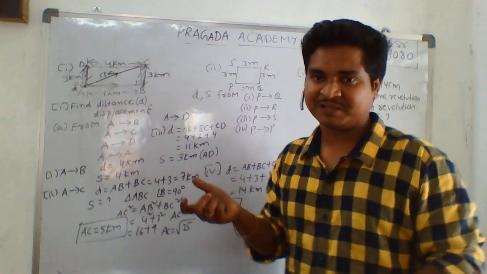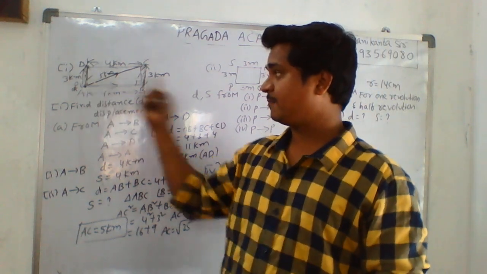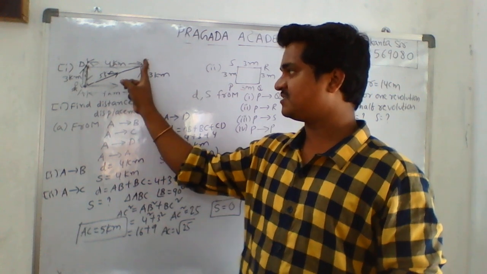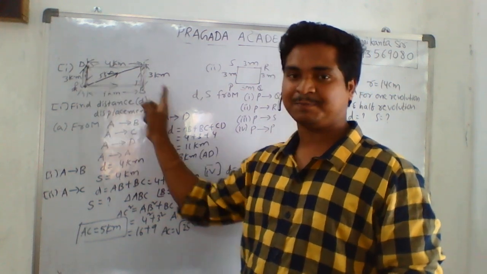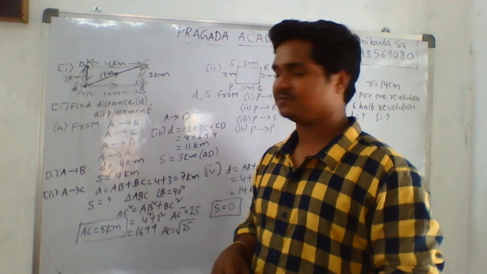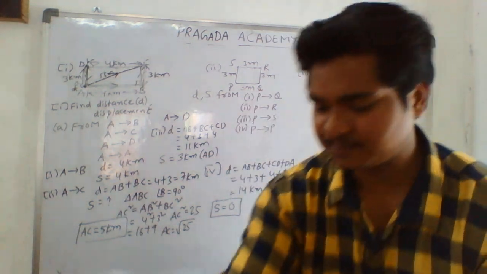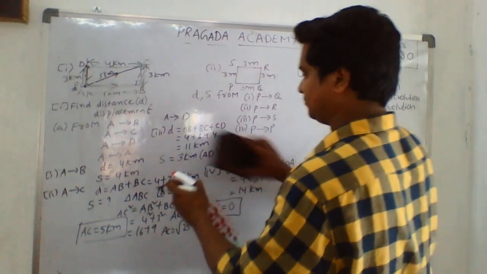If you want to apply the vectors concept, i bar minus i bar is 0. The car travels from B to C, that is plus j bar, and D to A is minus j bar. Plus j bar minus j bar will be 0. Magnitude will be the same. Now I want to explain the square.